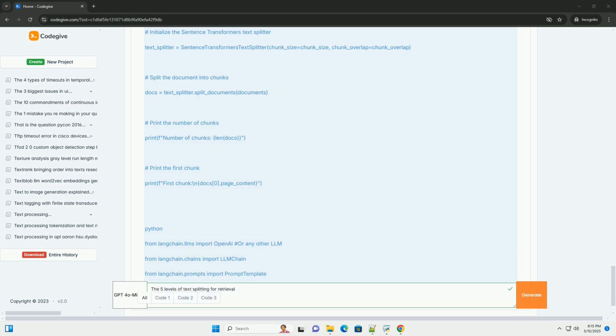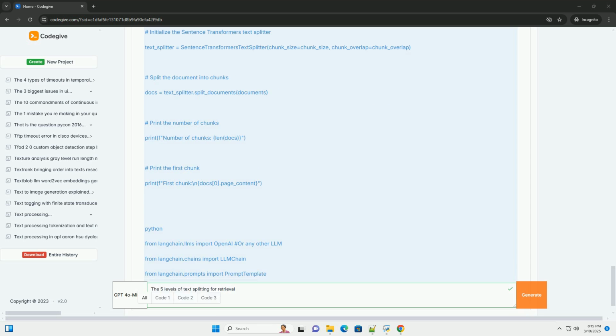Cons: still relies on predefined separators, which may not always align perfectly with semantic boundaries. Can be brittle when used on poorly formatted or complex text. When to use: a good starting point for most text splitting tasks. Particularly useful when the text has a clear structure, paragraphs, sentences. Code example, langchain. Explanation.